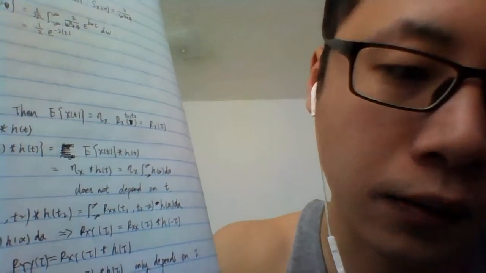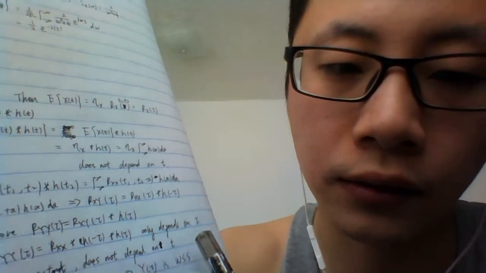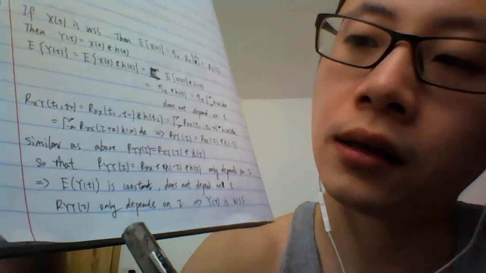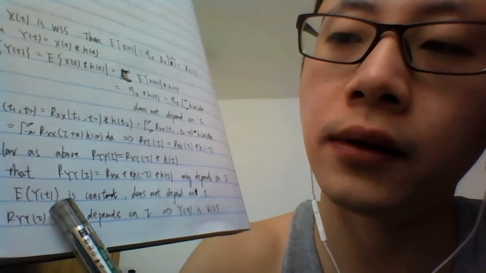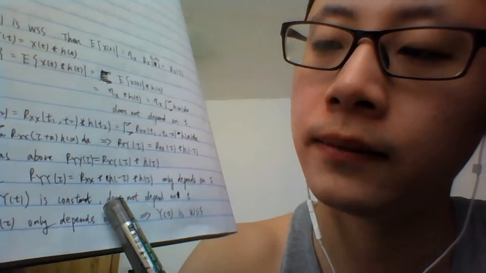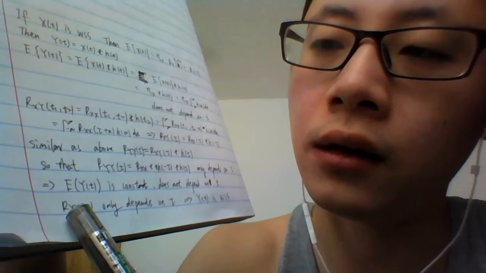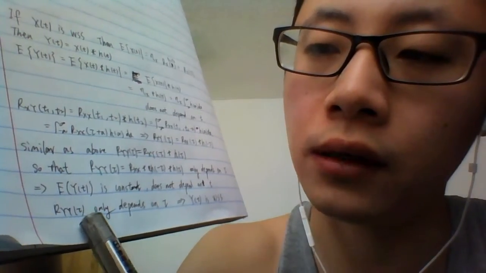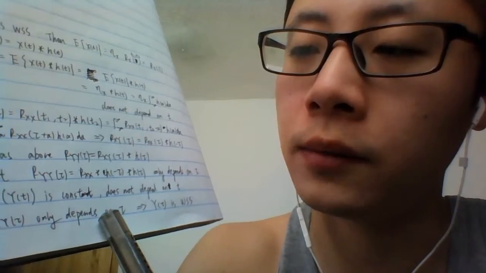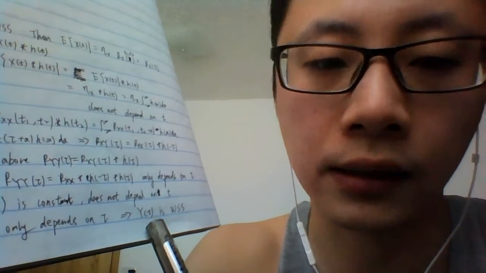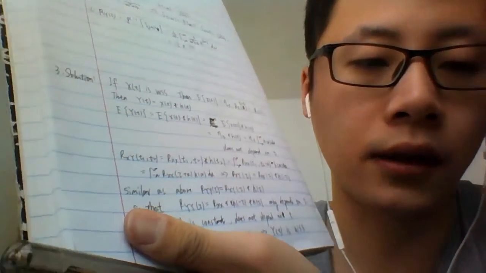So this Ryy(tau) only depends on the value of tau. From above we know that the expected value of y(t) is a constant, it does not depend on t, and the autocorrelation of y(tau) is only dependent on tau. So from these two we know that y(t) is also wide-sense stationary. That's all the explanation of problem 3.